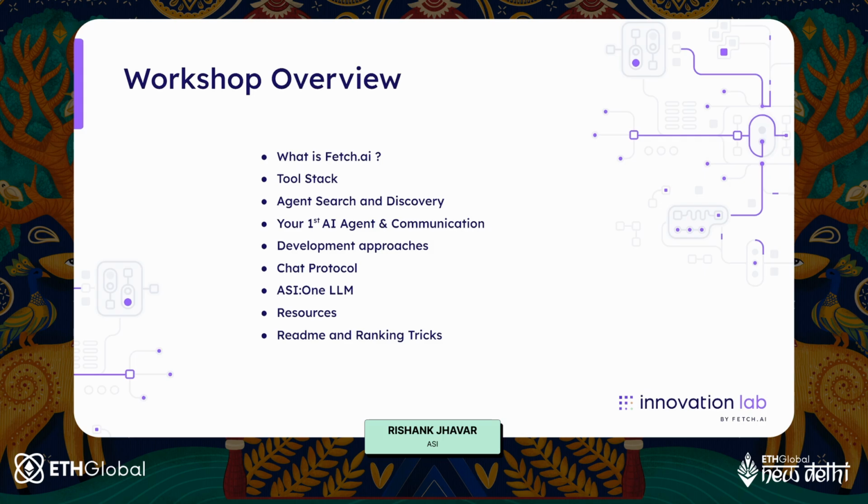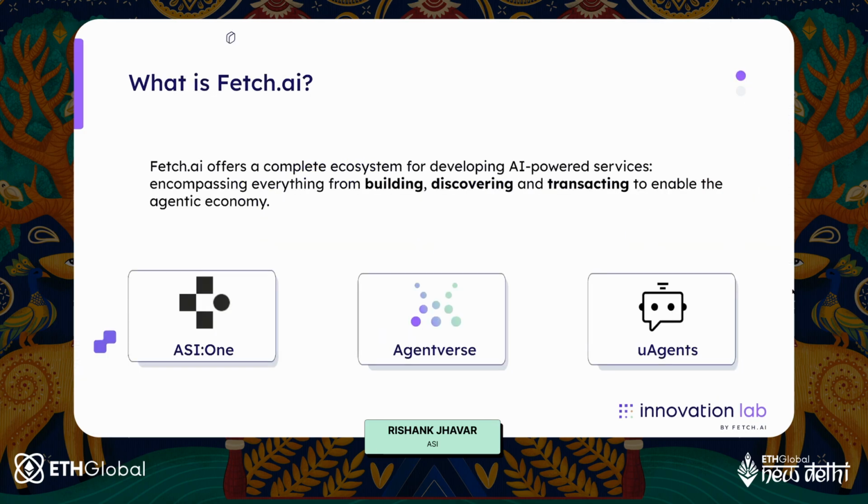Basically, how to send your agent so that the entire world can use it on ASI1. We'll also have a look at some resources and then readme and ranking tricks. Basically, some of the secret sauces that can help you win the coveted ASI prize. So, let's just jump into it.